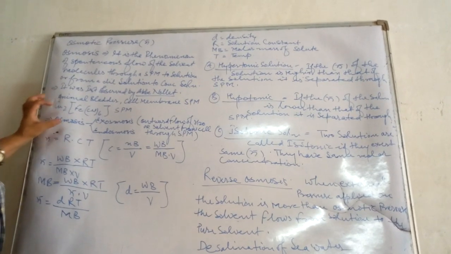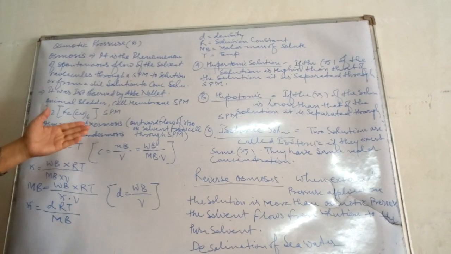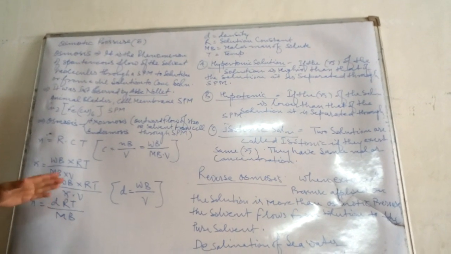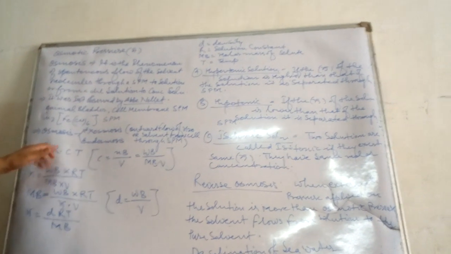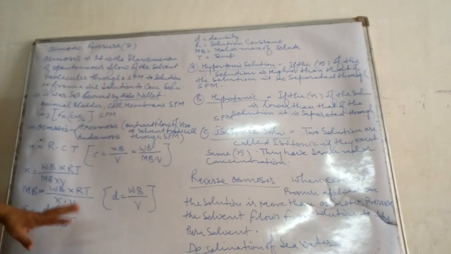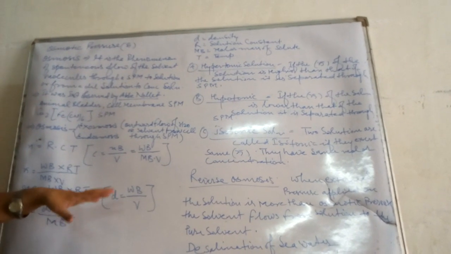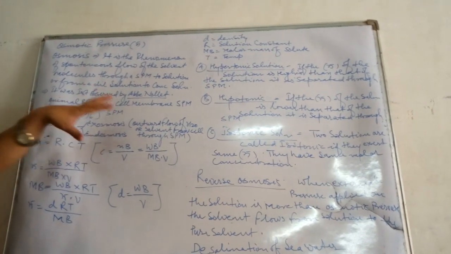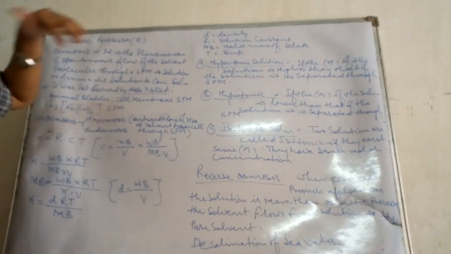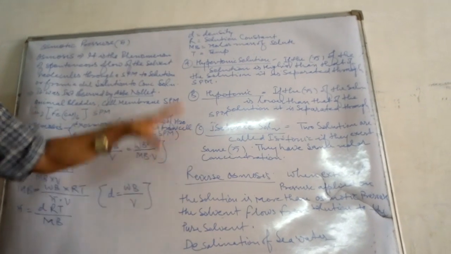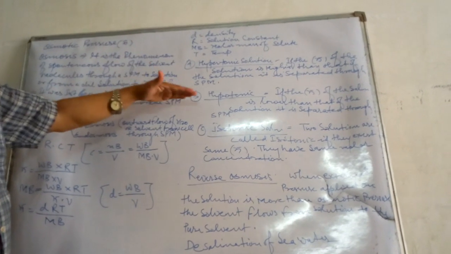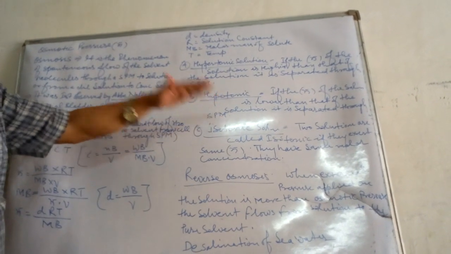Osmosis is of two types, exoosmosis and endoosmosis. We derived pi equals CRT, and finally pi equals DRT upon MB, which are used for practising numericals. There are three types of solutions on the basis of osmotic pressure: hypertonic, hypotonic and isotonic.